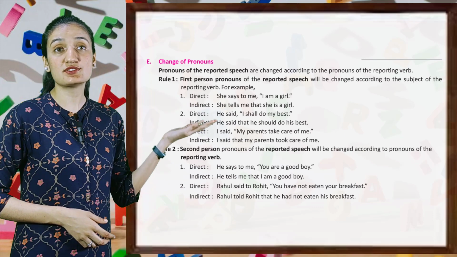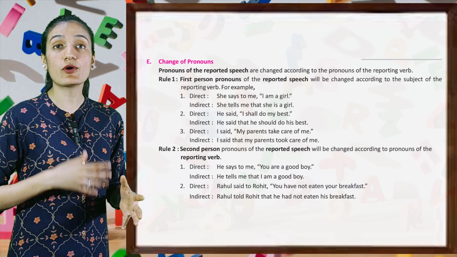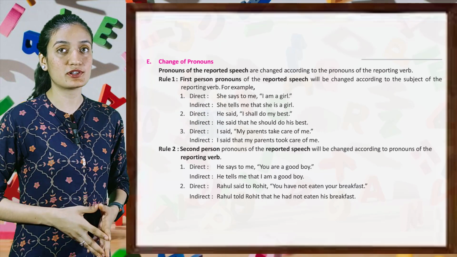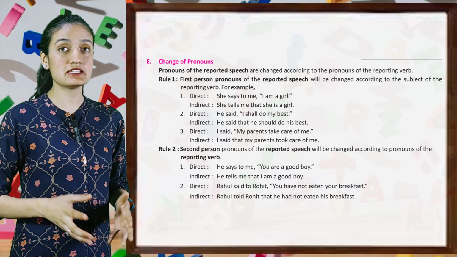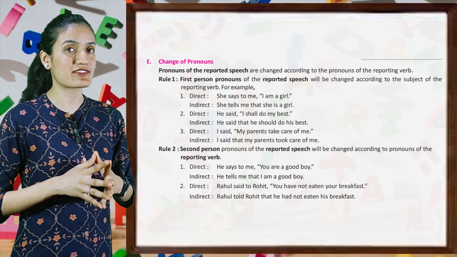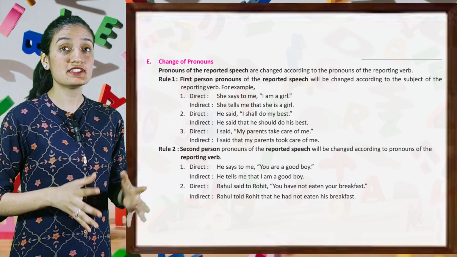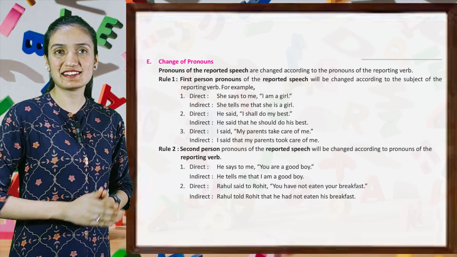Next is change of pronouns. Pronouns of the reported speech are changed according to the pronouns of the reporting verb. Rule number 1: First person pronouns of the reported speech will be changed according to the subject of the reporting verb. For example, first, direct: She says to me, "I am a girl." Indirect: She tells me that she is a girl.